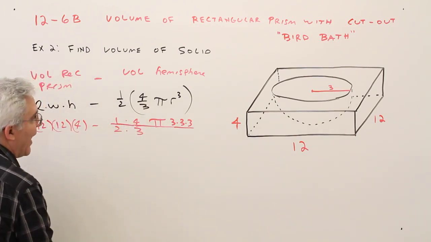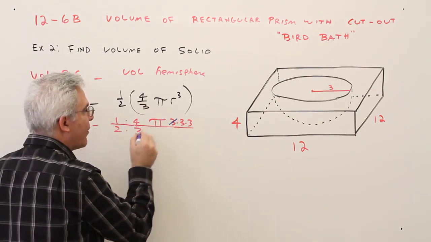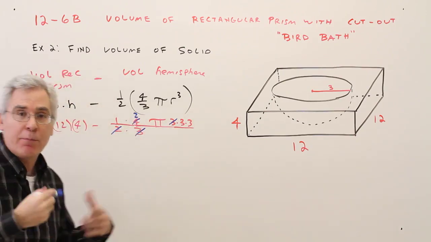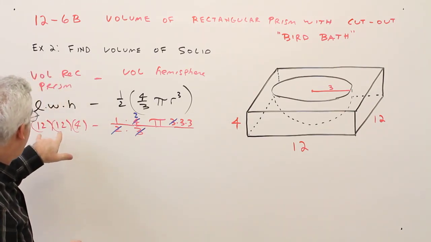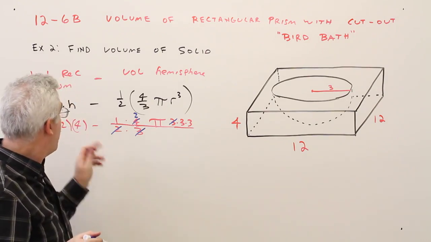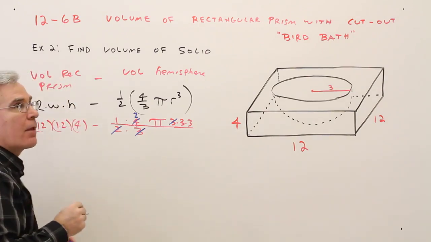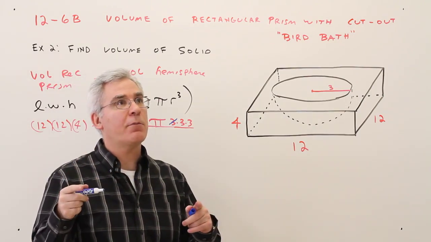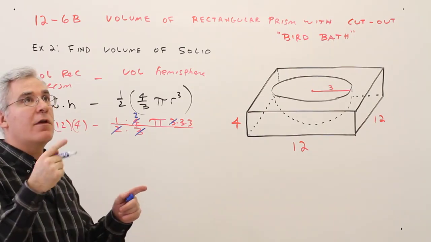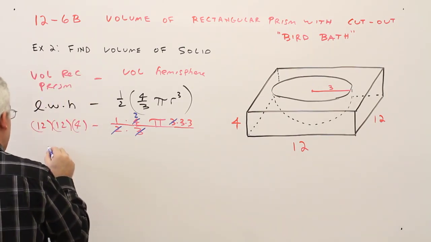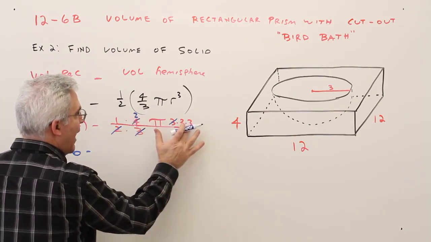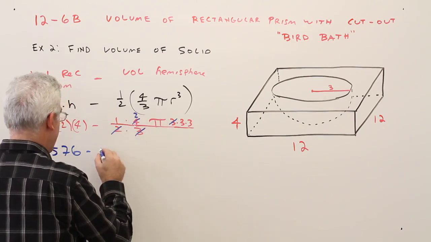All right, so for canceling, I can cancel one of these 3's with one of those 3's, that 2 with that 2, and that'll simplify my calculations. Over here, I've got 12 times 12 is 144, and 144 times 4. I could do 150 times 4. That would get me to 600, take away 24, 576. Minus 9 times 2 is 18 pi.